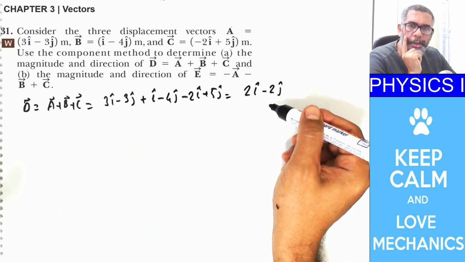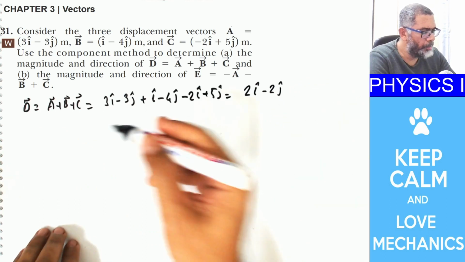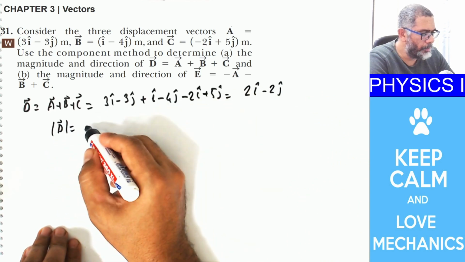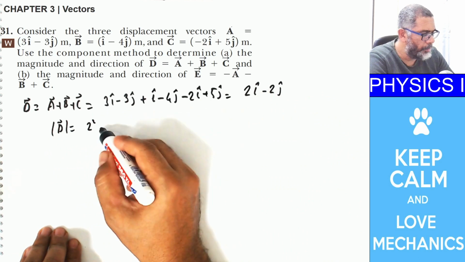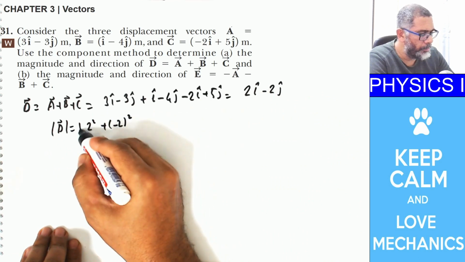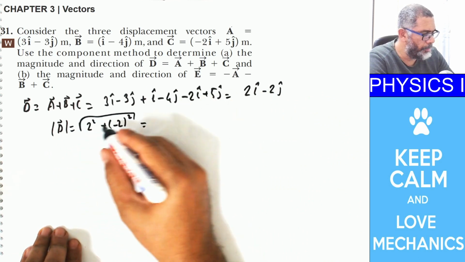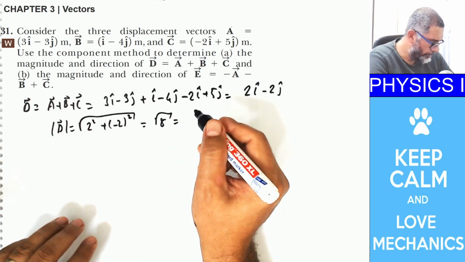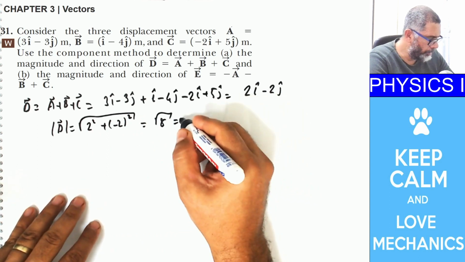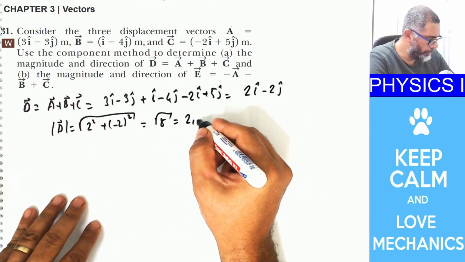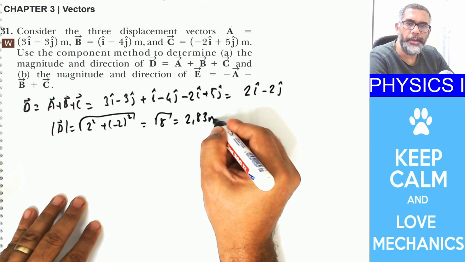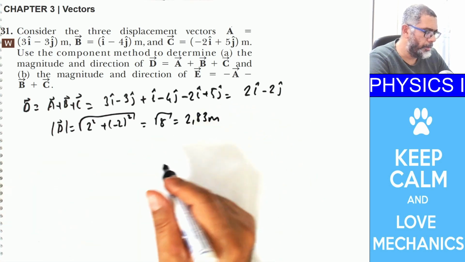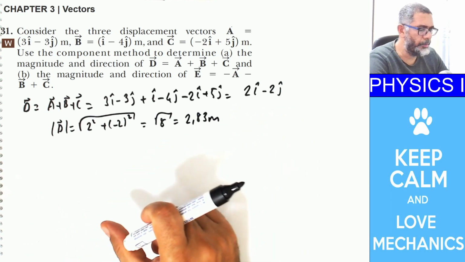So what is its magnitude? The magnitude is found by taking the square of each component: 2 squared plus minus 2 squared, this is 4 plus 4, square root of 8, and if you do this in your calculator, it is going to be 2.83 meters. Okay, you have to put the unit appropriately because these vectors are displacement vectors anyway.